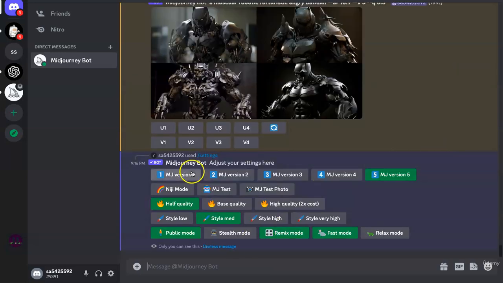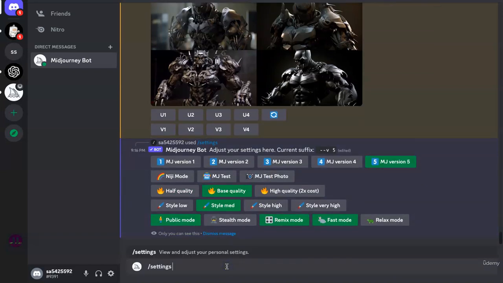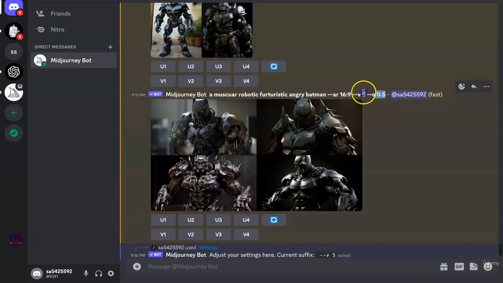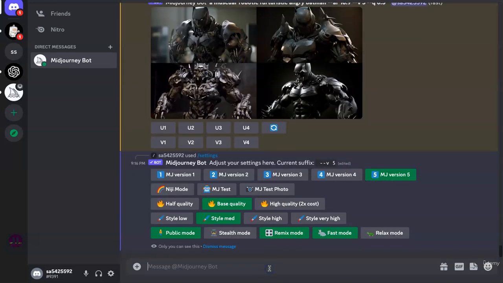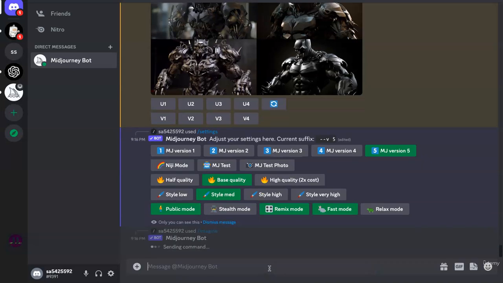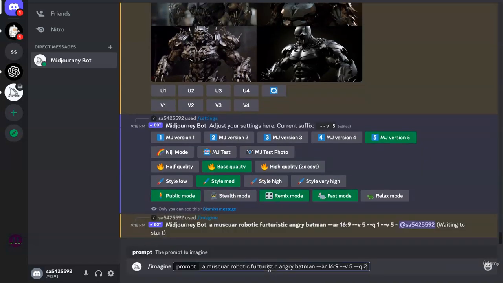in generating different prompts. So now I just type /settings and it shows me a row where I can define the quality. So it's half quality, base quality, high quality. I can change the quality from here as well if I want. And let's say I want to run the same prompt as above, but with a different quality setting. So let's say we want to run this, but this time with base quality of 1. And then we can run the same prompt with a quality of 2.